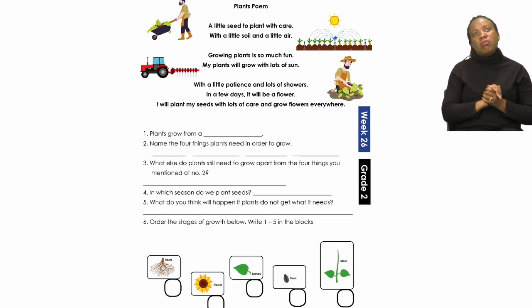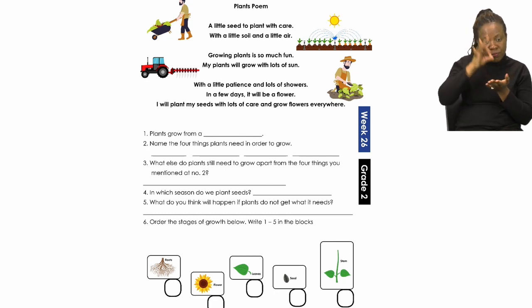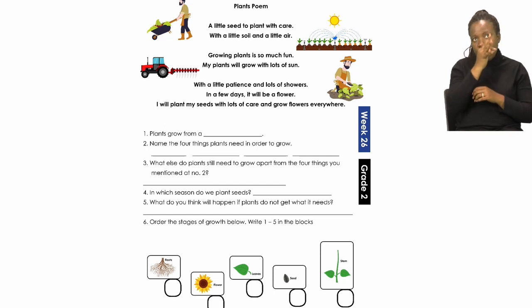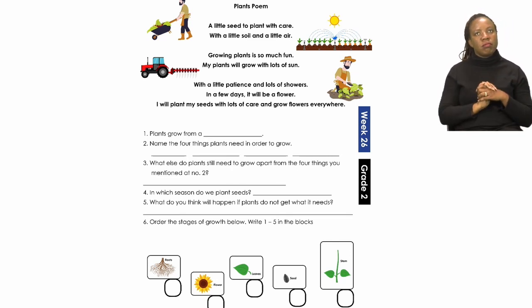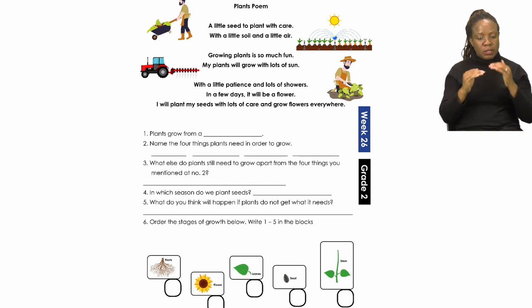When you plant a seed, it will grow into a flower. What you have to do is number the stages of growth, meaning where it will start and where the growth of the plant will end. You will have to number the stages from number 1 up to number 5.